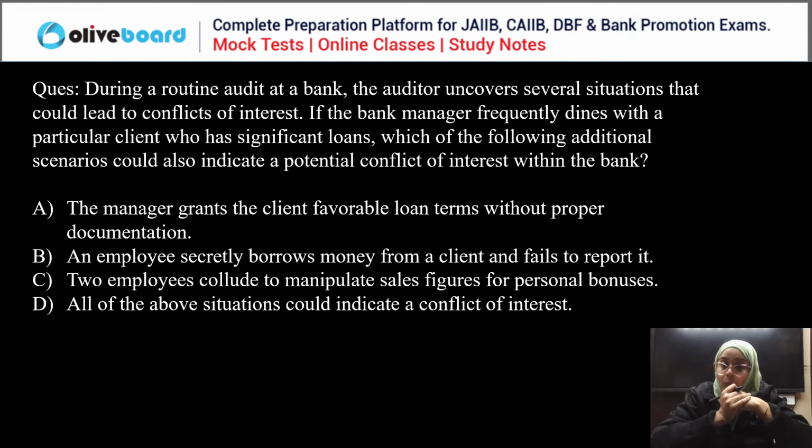Next question. During a routine audit at a bank, the auditor uncovered several situations that could lead to a conflict of interest. If a bank manager frequently dines with a particular client who has significant loans, which of the following additional scenarios could also indicate a potential conflict of interest? The manager grants the client favorable loan terms without proper documentation. An employee secretly borrows money from a client and fails to report it. Two employees collude to manipulate sales figures for personal bonus. All of the above could indicate a conflict of interest. Everyone, we have to choose.